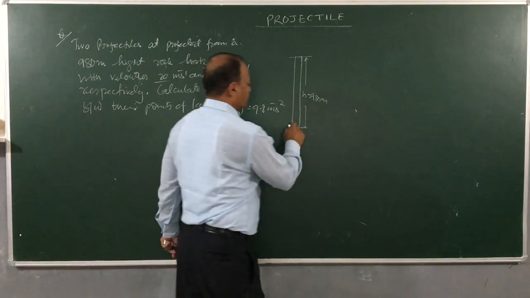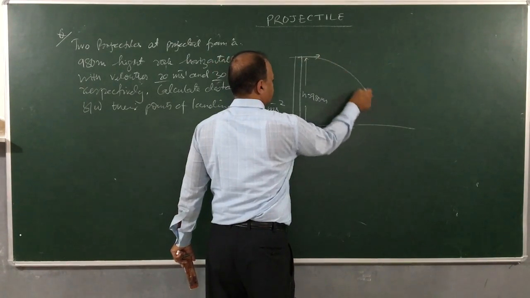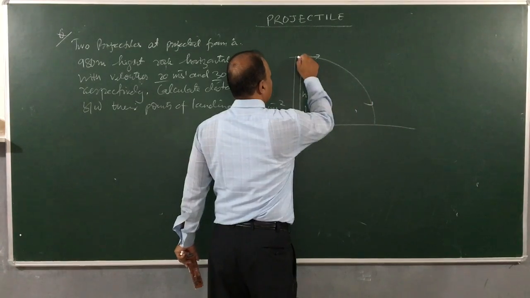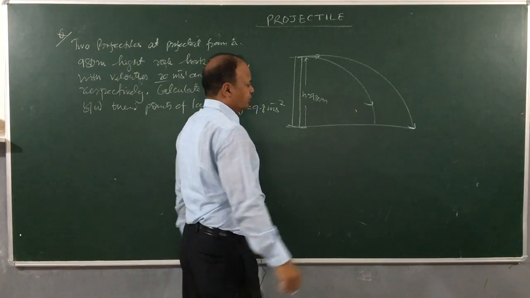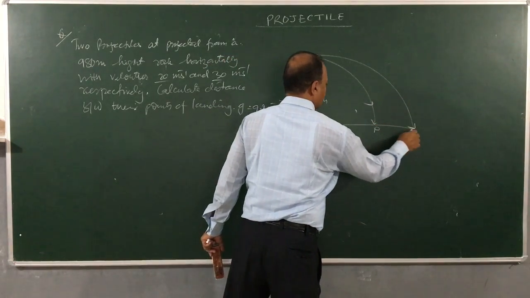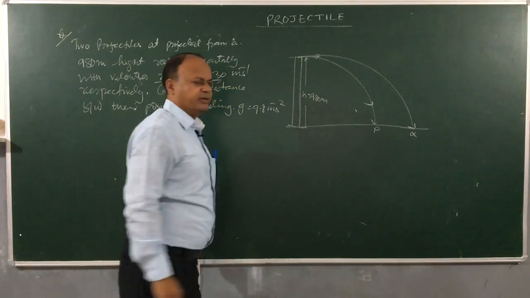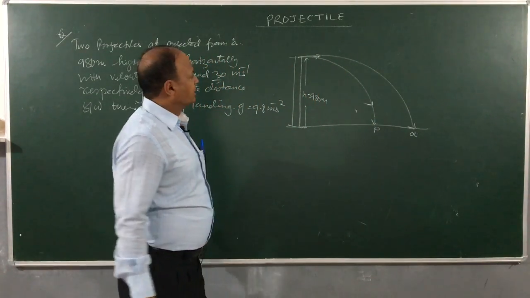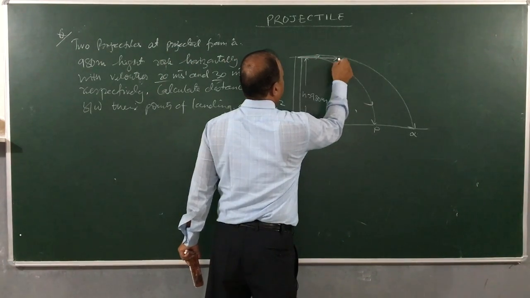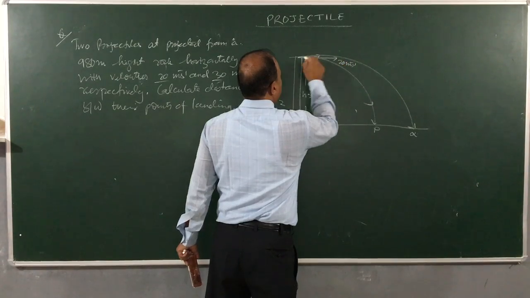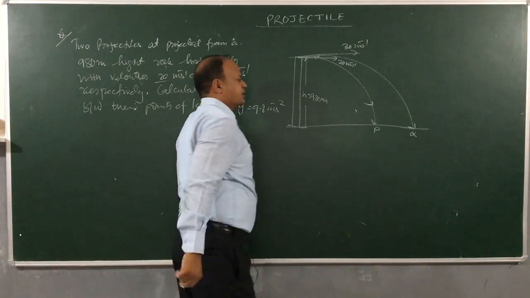Now there is a line through the base, a horizontal line. This is one projectile, 20 meter per second, which will come down here, and this other projectile will come here, right? One lands at P, the other lands at Q. The first one is projected with a speed of 20 meter per second, and the second with a speed of 30 meter per second.